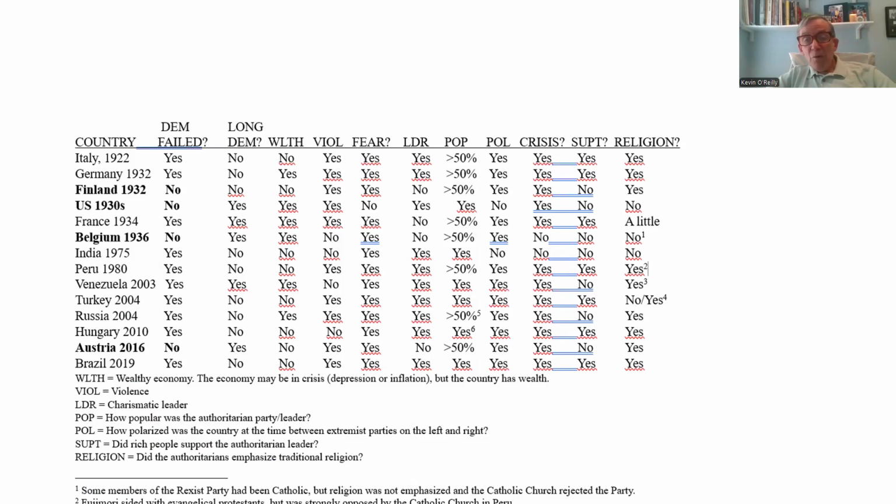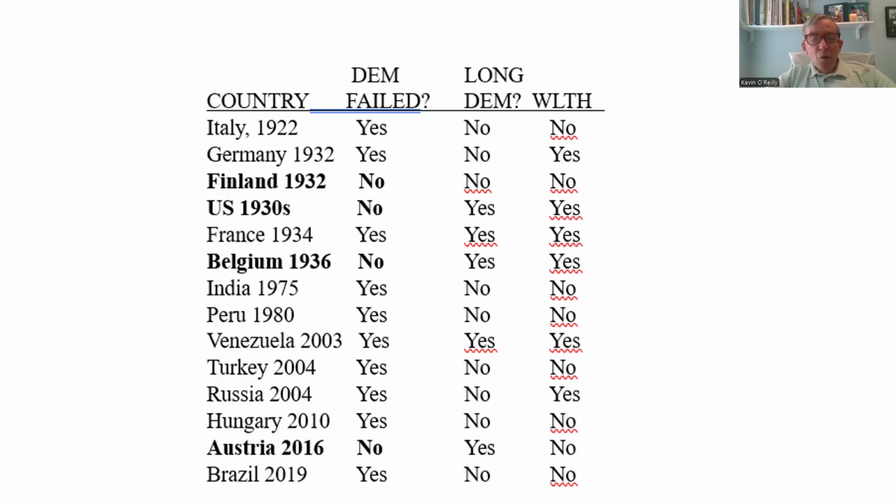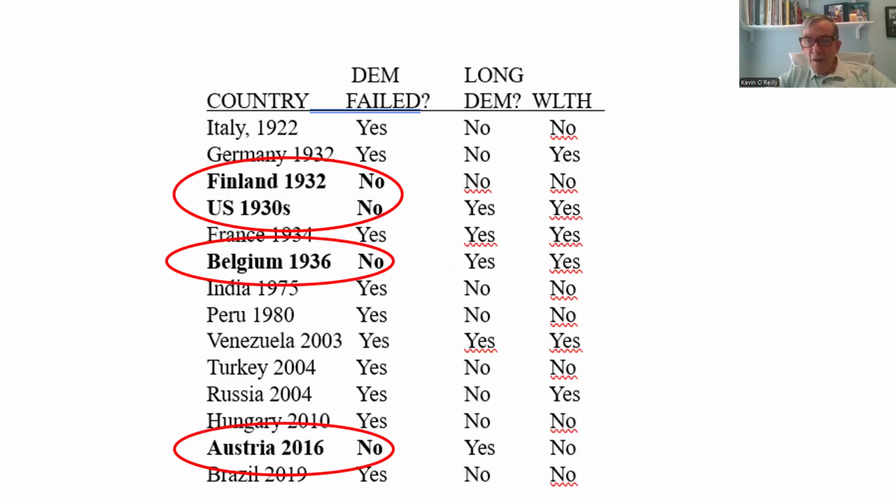The degree of polarization, was there a crisis? Did the rich people support? And was religion an important factor in backing the extremists, as opposed, I mean, they might oppose them, and actually they did in Belgium. That was a key point in Belgium not becoming autocratic. Okay, so we already talked about having the negative cases, the cases where democracy endured.